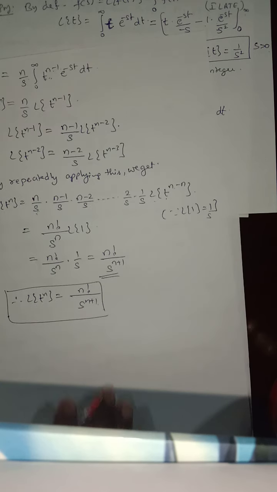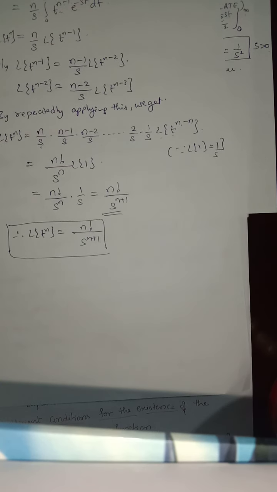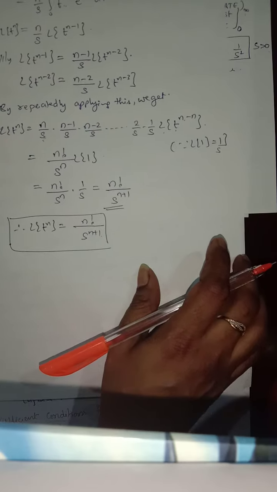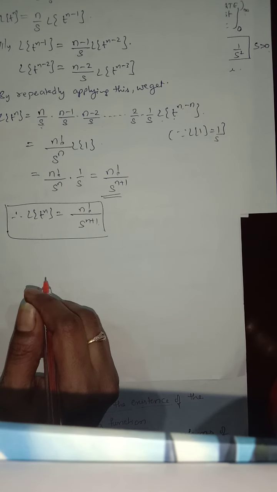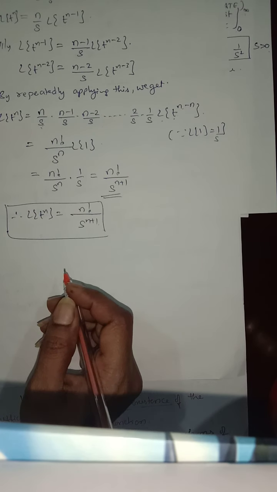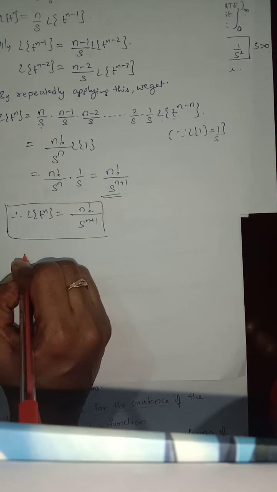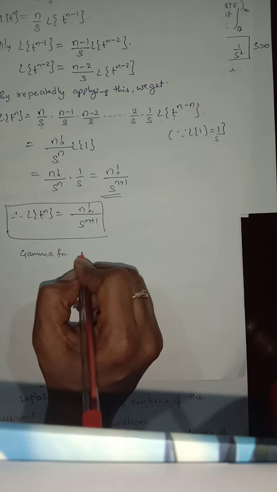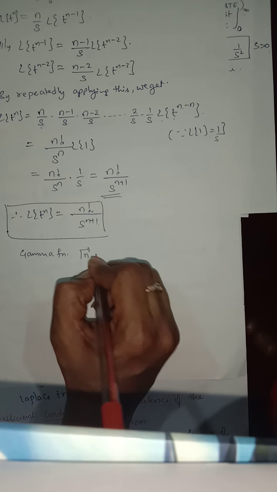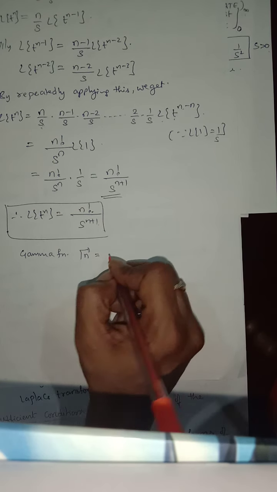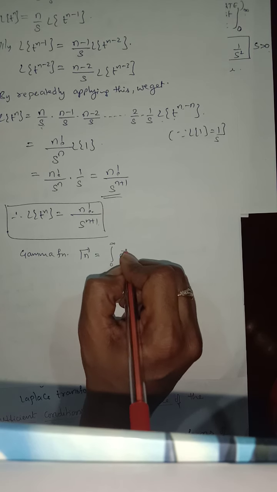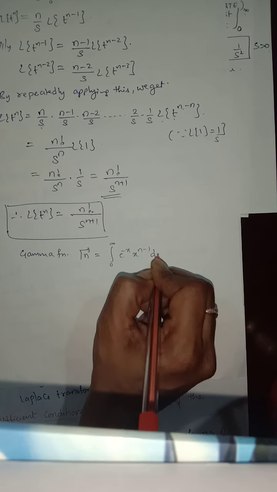So this is one of the formulas for the Laplace transform. And the same thing can also be expressed in the gamma function. Here the n factorial can be written in the gamma function. You know that gamma n is equal to integral 0 to infinity e power of minus x, x power of n minus 1 dx.